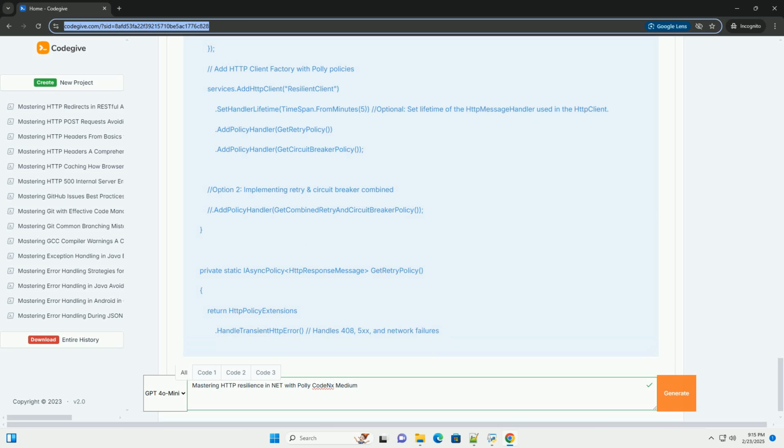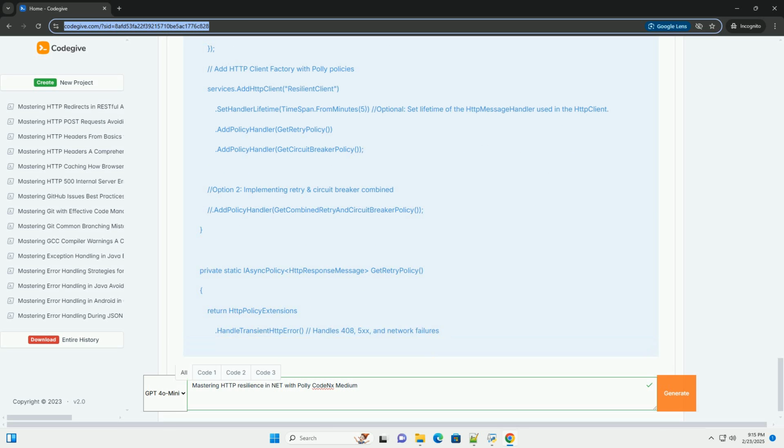5. Retry policy, GetRetryPolicy. HttpPolicyExtensions.HandleTransientHttpError. This is a helper that defines what constitutes a transient HTTP error, for example 408 request timeout, 5xx server errors, network connectivity issues. OrResult, message equals message.StatusCode equals System.Net.HttpStatusCode.NotFound.